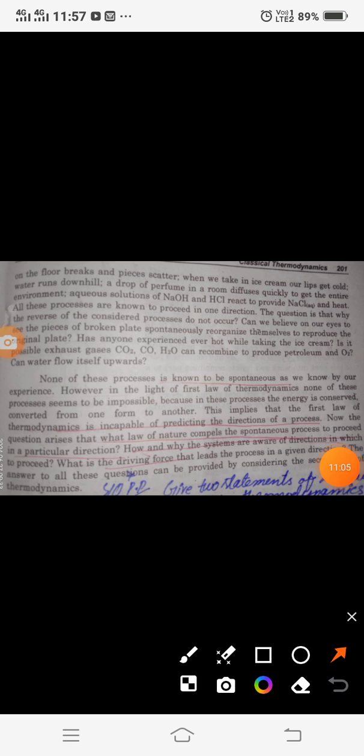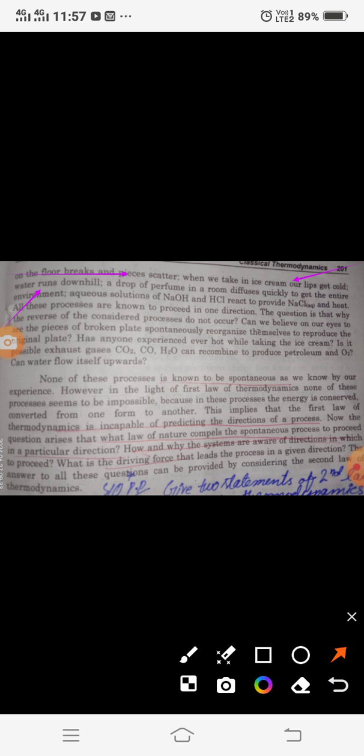Here are some more examples that will convince us why the second law of thermodynamics is important. The first example is when a plate falls on the floor, breaks into pieces and gets scattered. When we take ice cream, our lips get cold. Water always runs downhill.